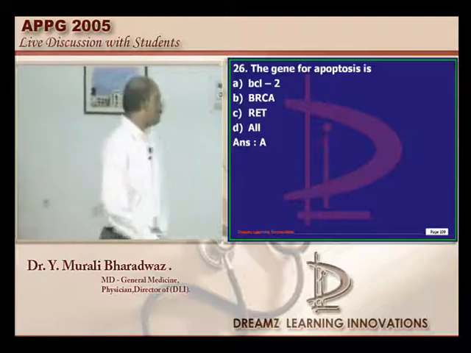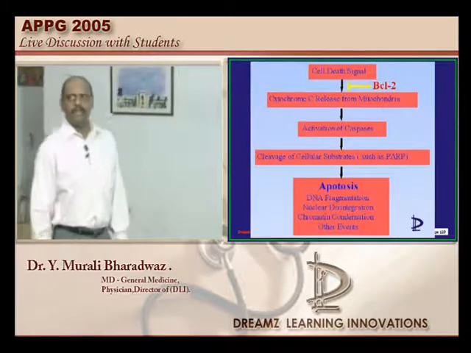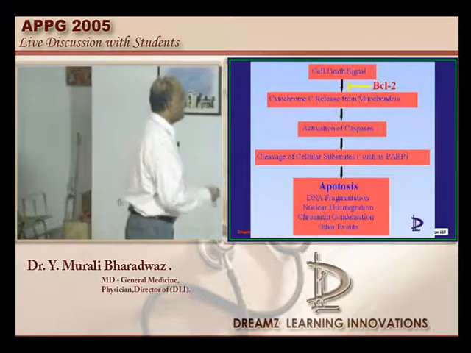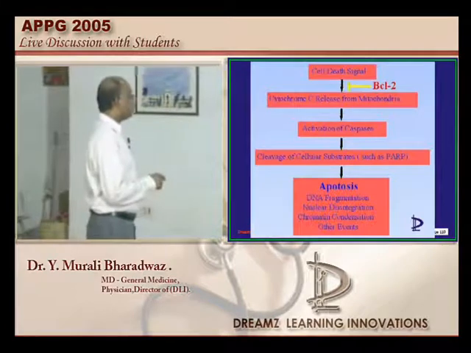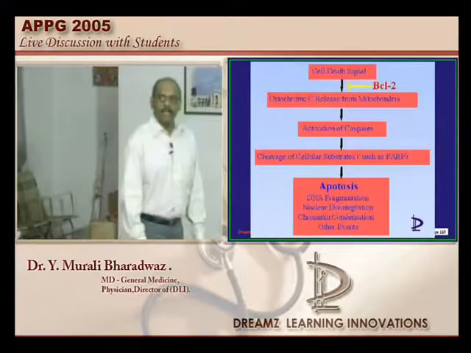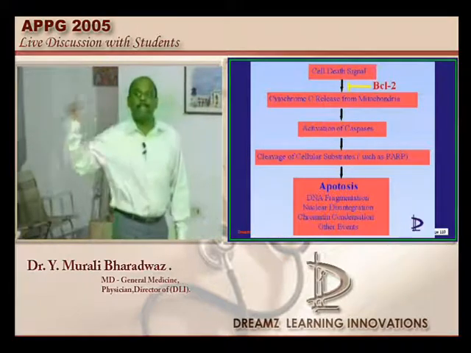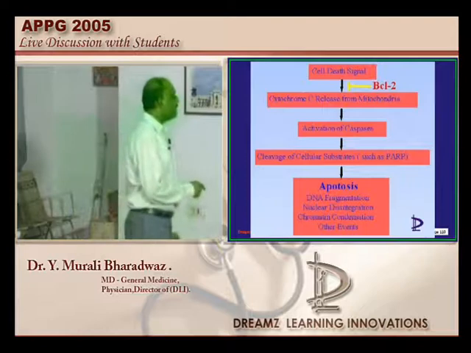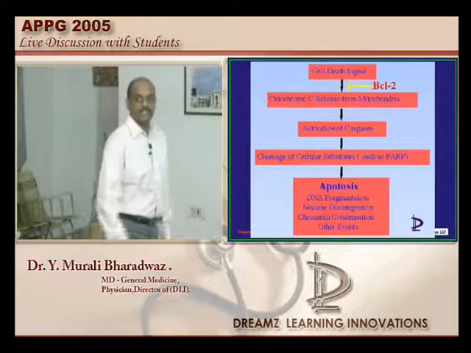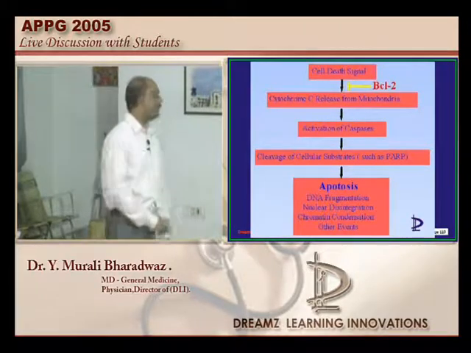What's the gene for apoptosis? BCL2 should not be forgotten, doctor. Where does BCL2 come into apoptosis? Once there is a signal for cell death, BCL2 will cause cytochrome C to be released from the mitochondria. Cytochrome C release will lead to activation of what are called caspases. Caspases will cause the cleavage of cellular substrates, and that will initiate apoptosis, which involves what important features of apoptosis, doctor, which you should not forget?